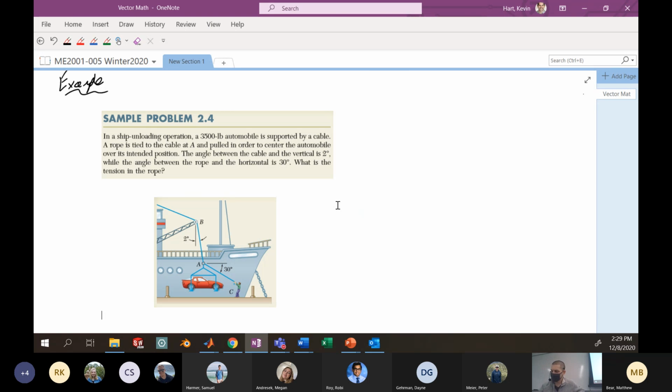All right, so this is a 2D model, and we're going to isolate the particle at A to do this analysis. I'll give you a second to copy this down. I would encourage you to make a sketch of this space diagram as best you can.